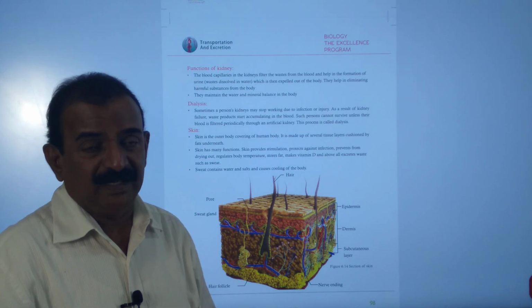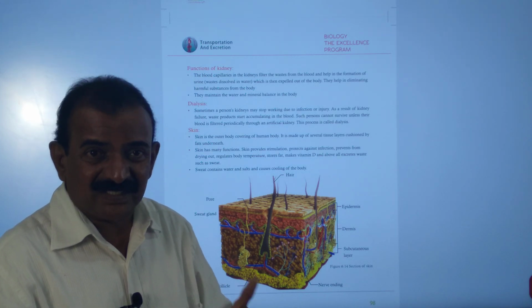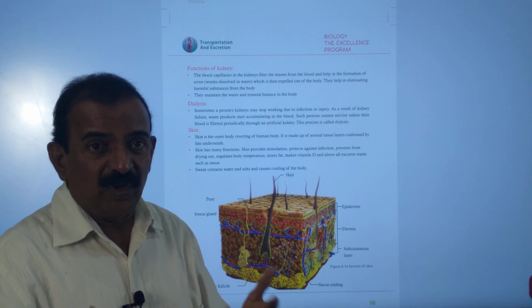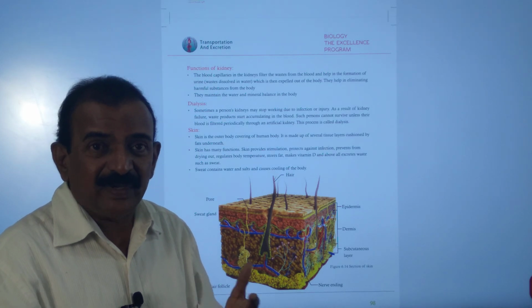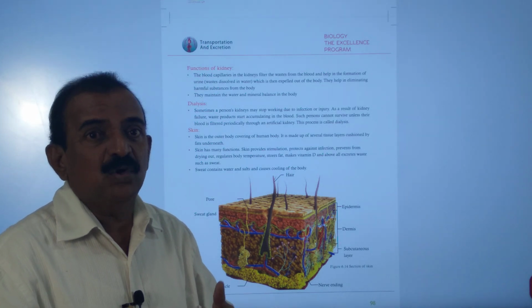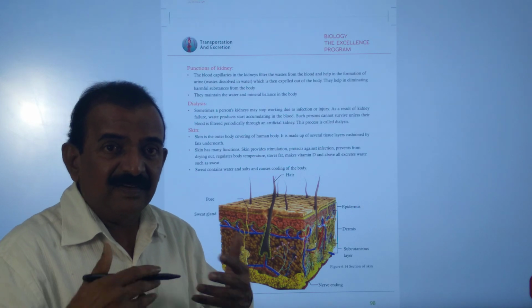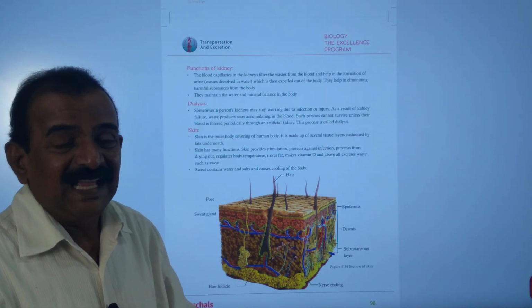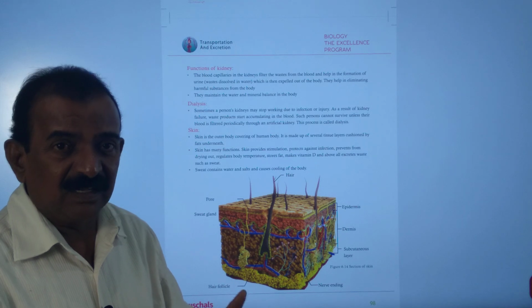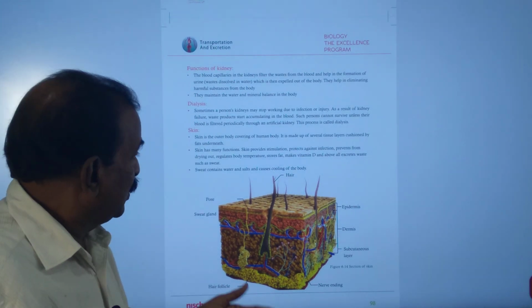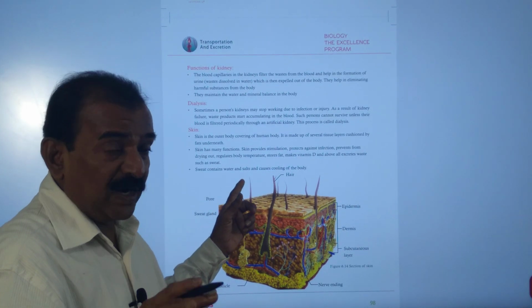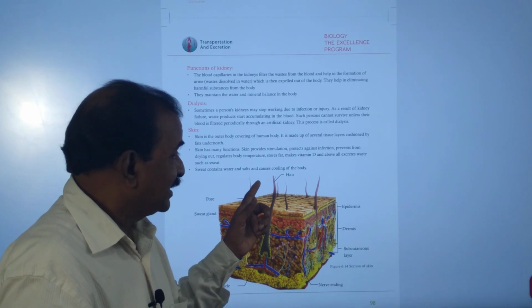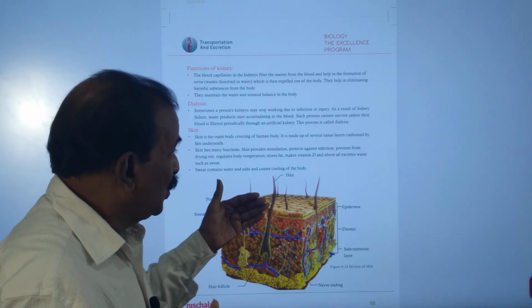So we are getting sweat, and sweat consists of what? Salts and a large amount of water, and in this way sweat cools our skin. Our skin is also used as another accessory excretory organ to eliminate waste. Sweat contains a lot of water and salts, and causes cooling of our body.